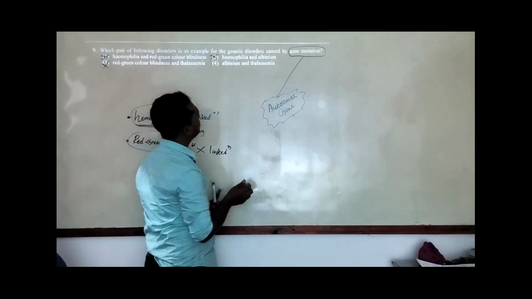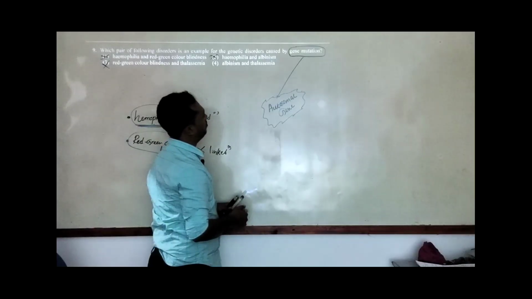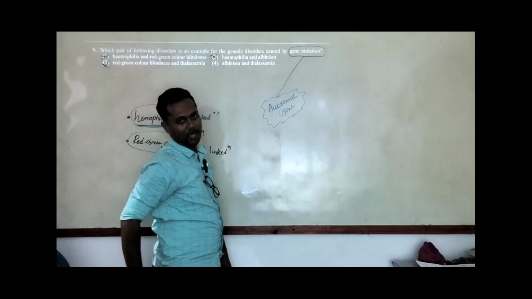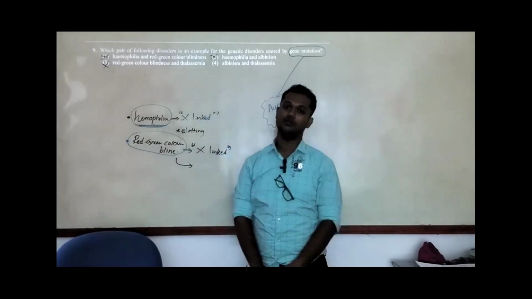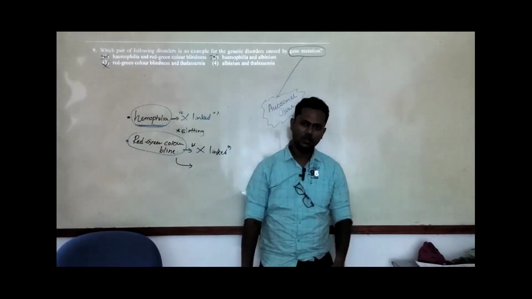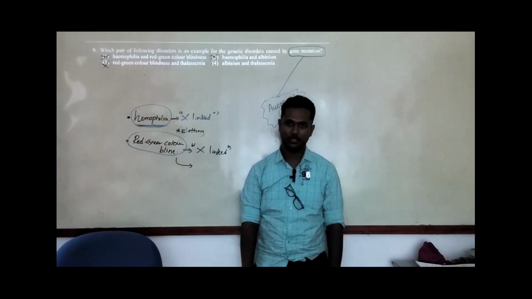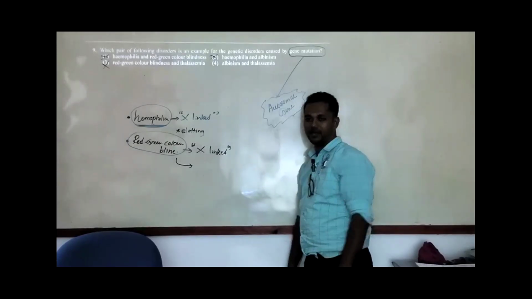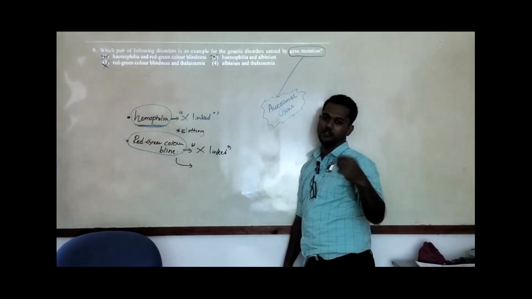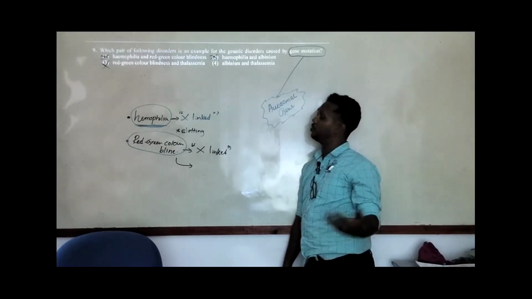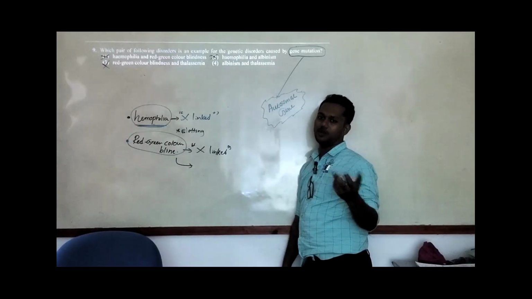In your textbooks, in our syllabus, two disorders are mentioned: albinism and thalassemia. Both disorders do not affect the X chromosomes. They affect our autosomal chromosomes, causing genetic mutations. Usually thalassemia makes mutations in the hemoglobin production genes, so it affects our hemoglobin production.